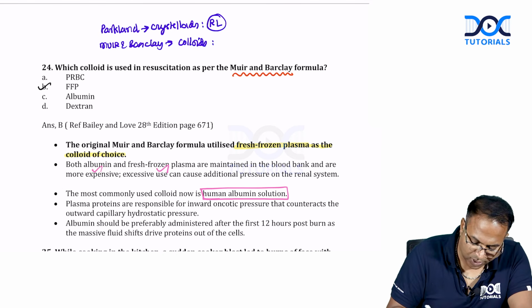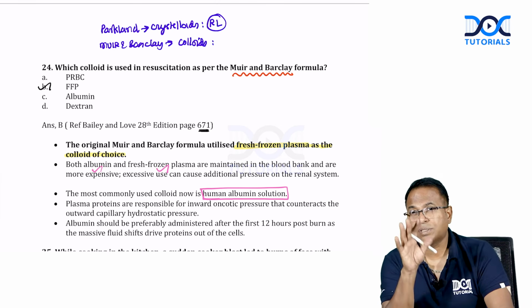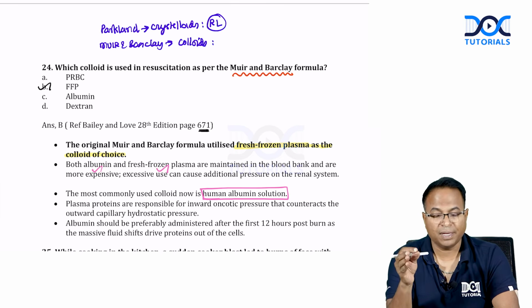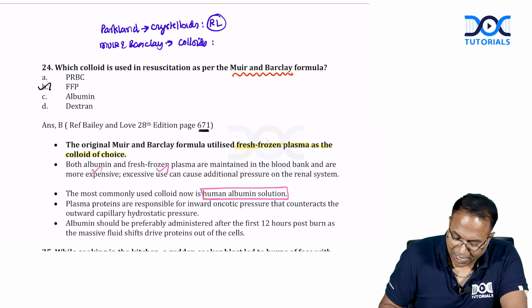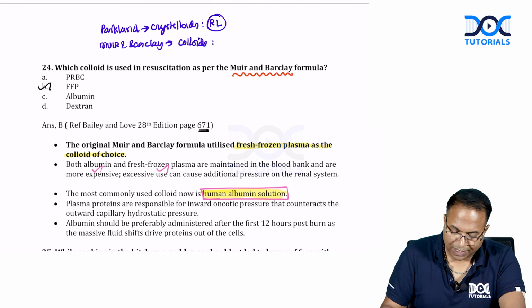The answer is fresh frozen plasma, a direct line from Bayesian law. So, what is used by Muir and Barclay during that formula time is FFP. But what we are using now is human albumin. So, human albumin solutions are better used now.